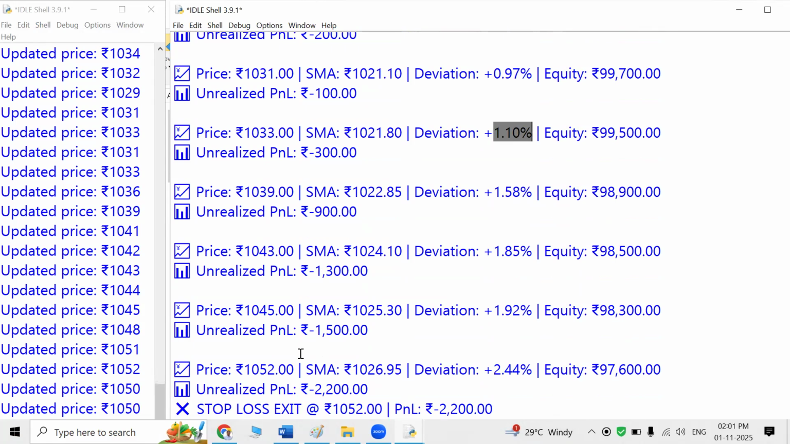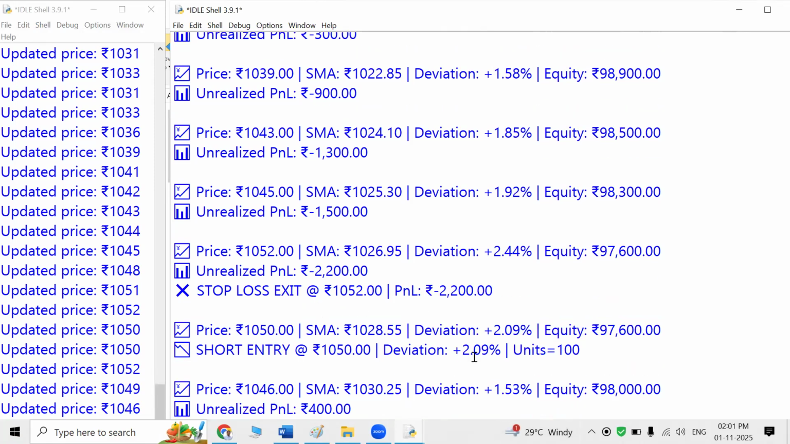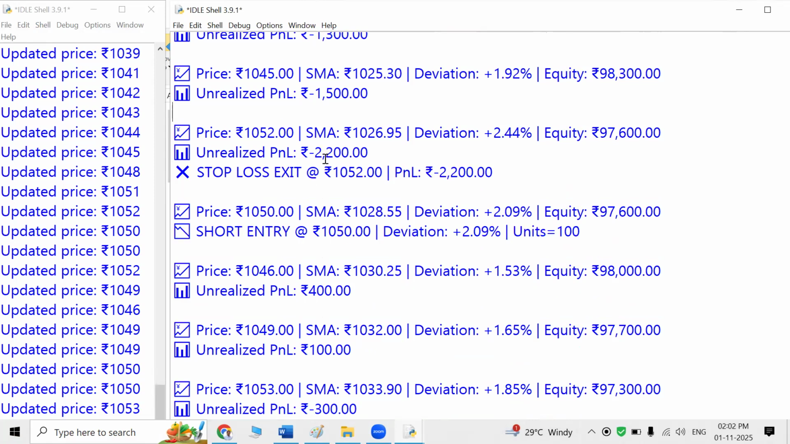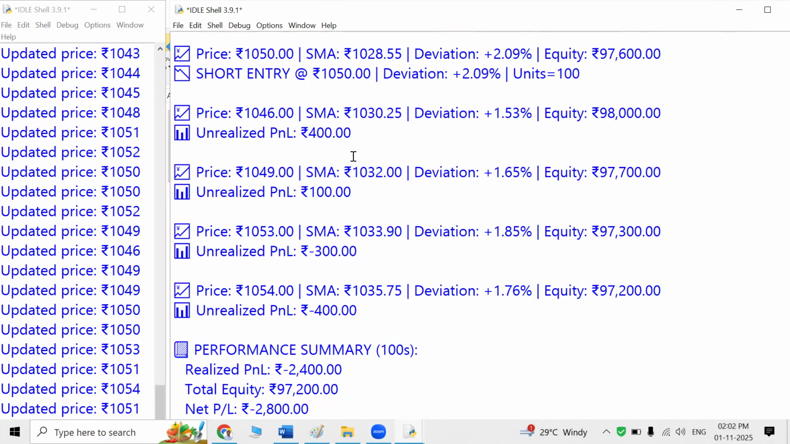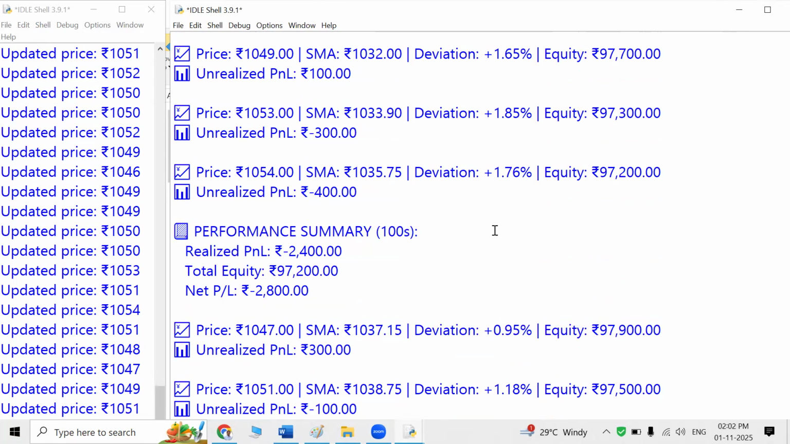Okay, we have the stop loss trigger. You can check this out. I kept this at 2%. Again, we have the short entry because the deviation is 2% from the actual SMA. So we have again taken the entry. Now currently we are making a loss. We have a loss of around 2,400 in each cycle. Again, we enter into the trade and we will exit when this reaches 0.5.